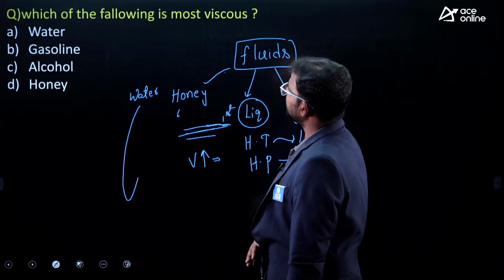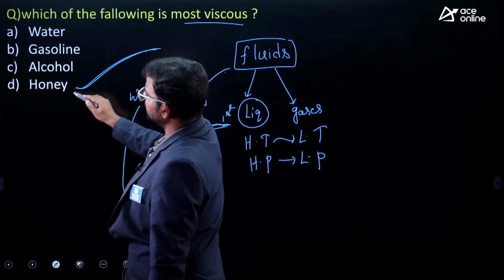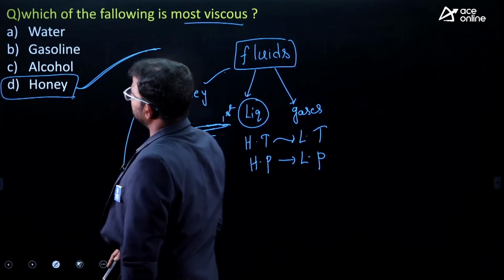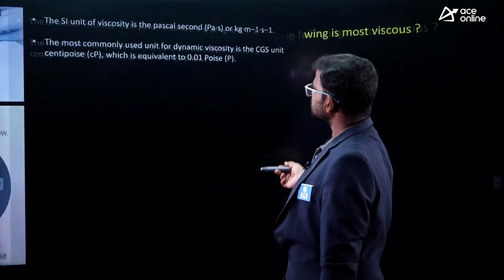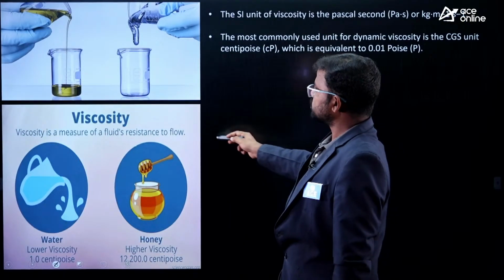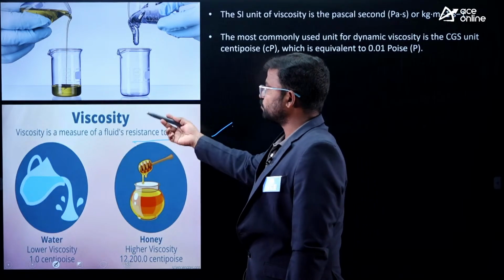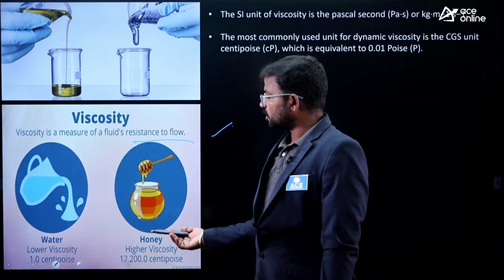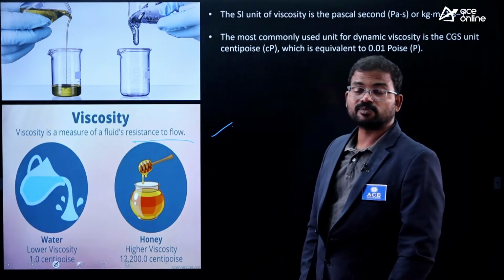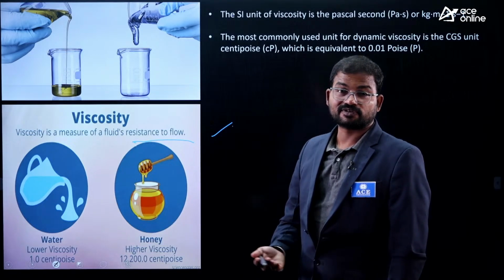So finally, which one is most viscous? Honey. Honey has the highest viscosity compared with water, gasoline, and alcohol. Here is the definition: viscosity is a measure of fluid resistance to flow. Compared with any remaining chemicals, mostly honey and grease are not easily flowing from one point to another point because of high viscosity.